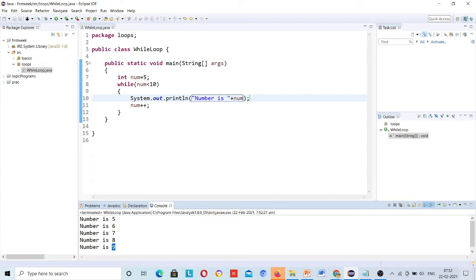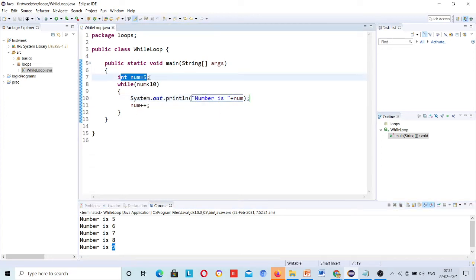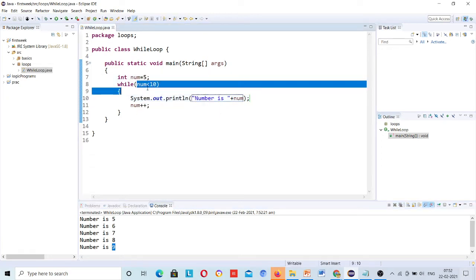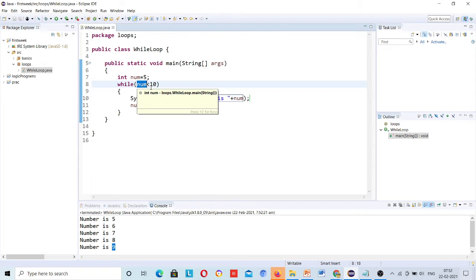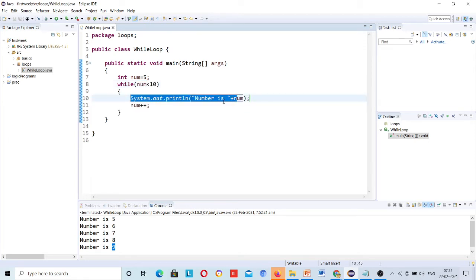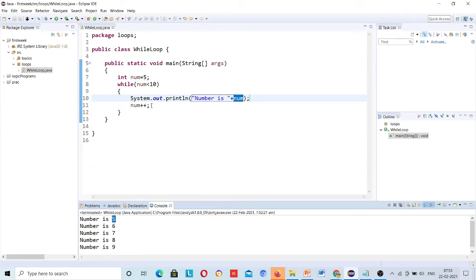Okay, so what happened, initially I declared number 5, then check the condition if number is less than 10. So num is less than 10, and this is the condition inside the while loop. Initially number is 5. Now I checked for this, number is less than 10, yes, it's true. Then it came inside and printed number is, and the number variable I concatenated, then 5.